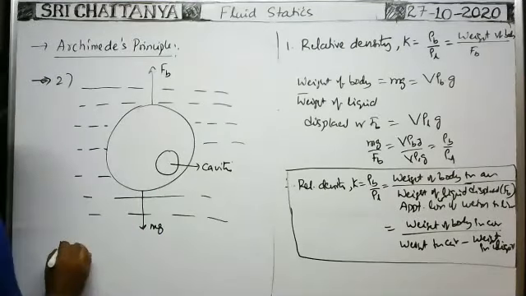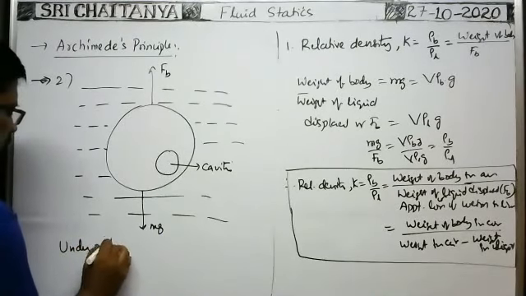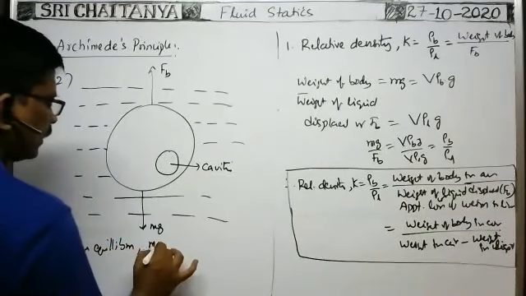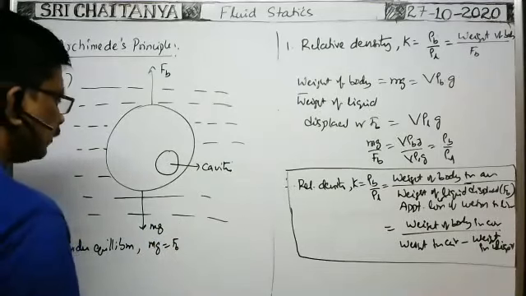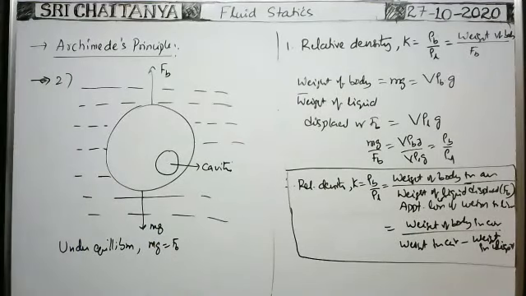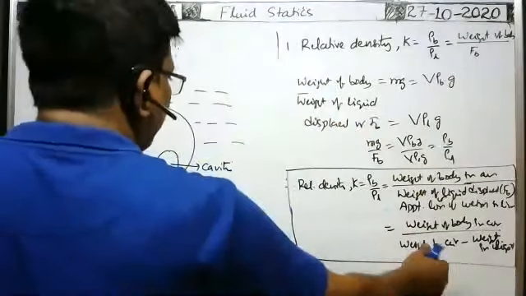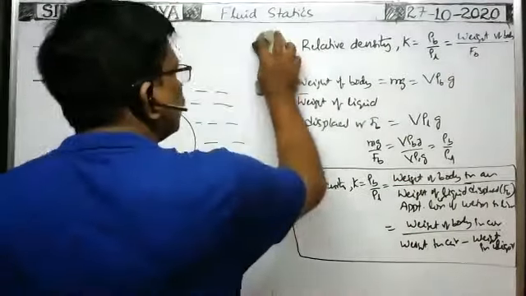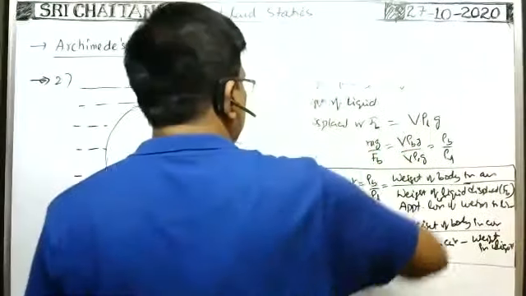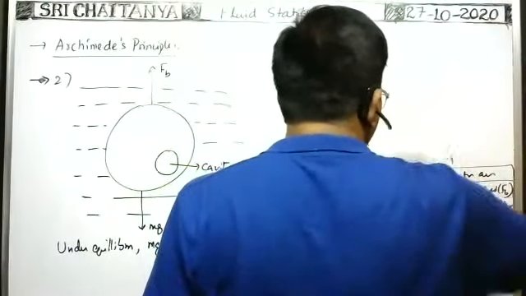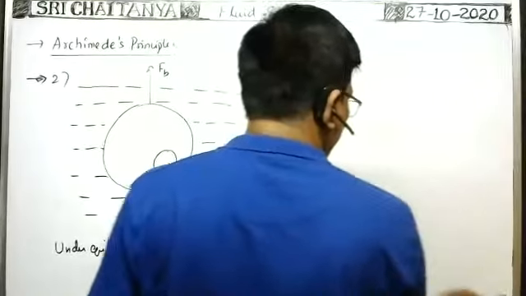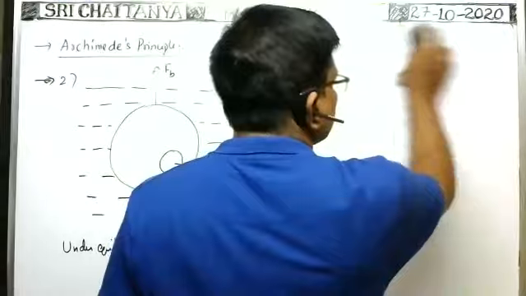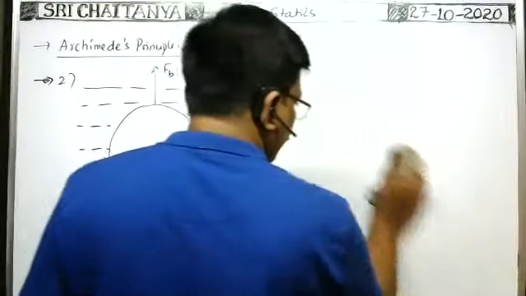Under equilibrium, already we did the problem based on this. Under equilibrium, weight mg is equal to buoyant force. But here there is a cavity. There is a cavity inside the sphere, metal sphere. In this case, what is the volume of the cavity, they may ask. Already did the problems also, I think. All these are important for this week.